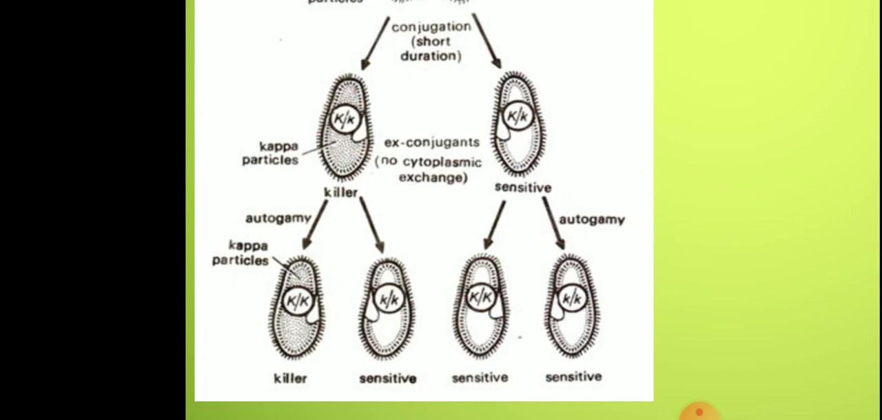Why? Because here you have one dominant K and one recessive k in heterozygous condition. Here you got nuclear genes in homozygous recessive condition. So they don't have the ability to form kappa particles, hence it becomes a sensitive strain. And from this sensitive ex-conjugate, when it undergoes autogamy, it gives both sensitive strains.